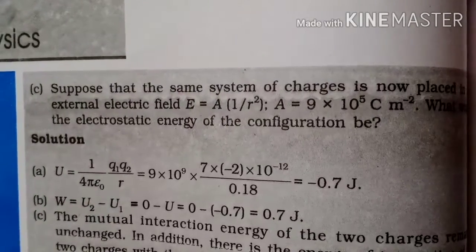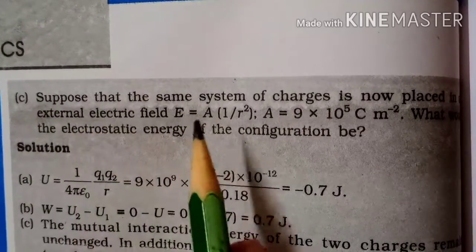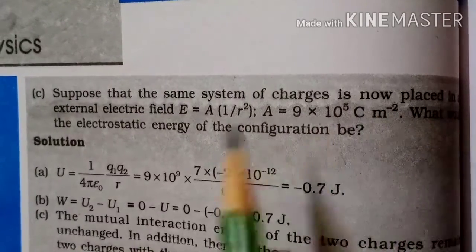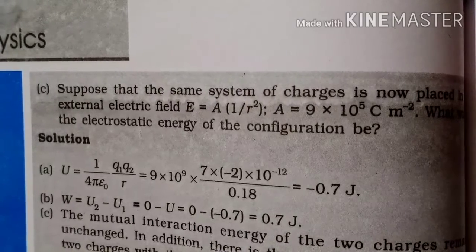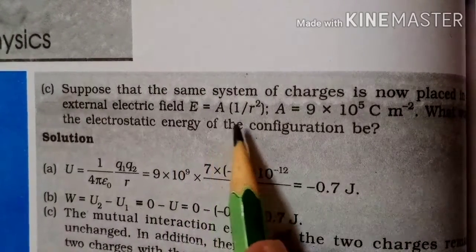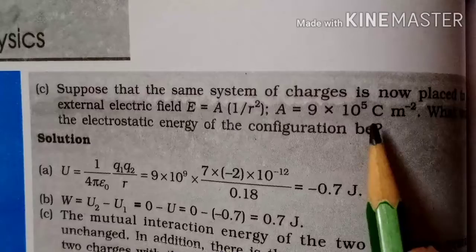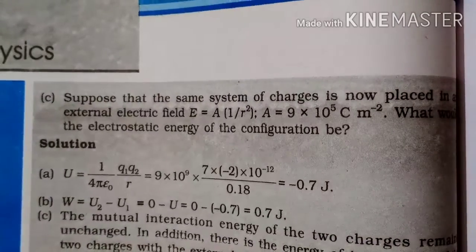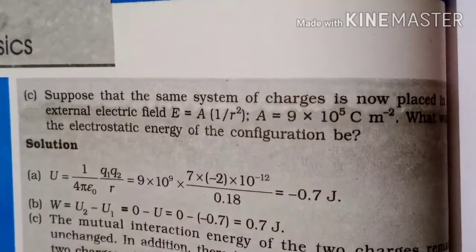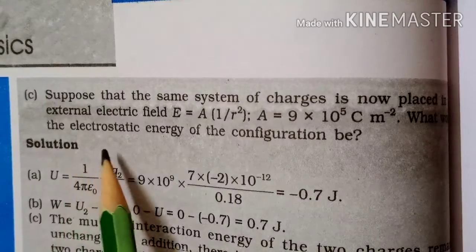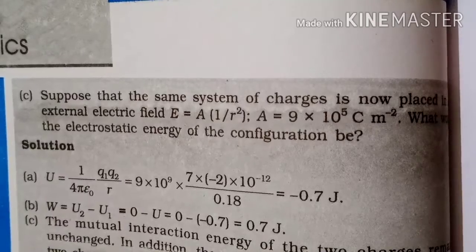In the third case, they are asking us to find, suppose that the same system of charges is now placed in an external field. Now the same system is placed in an external field and the value of electric field they have given is E equal to A into 1 by R square, where A is some constant, that is 9 into 10 raised to 5 coulomb per meter square. What would be the electrostatic potential energy of the configuration? We have to find the net electrostatic energy of the configuration when the system is placed in an external field.